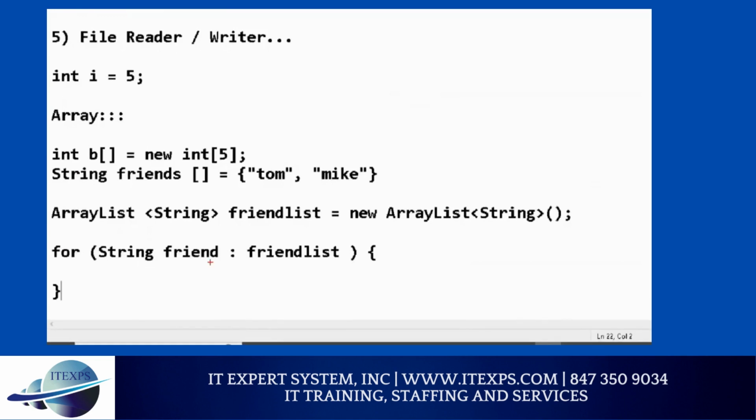The loop is, first of all, because you are string, you do string. Because you have friend list, you are using the variable friend. Can I use X? Yeah. But because of the friend, you're saying, I will take one friend from this thing. So let's say for example you have 3 friends, then this loop will go 3 times. Why? Because the friend list has 3 friends. Automatically it will take the first friend, print it, second friend, print it, third friend, print it. Make sense? Say yes. So I'm going to type, I want you to type also. And once we do, we'll take a break.